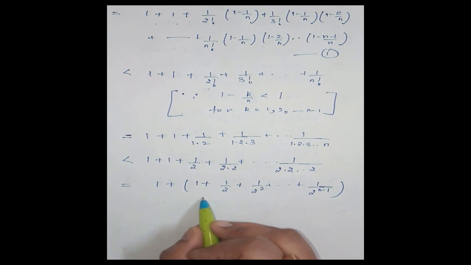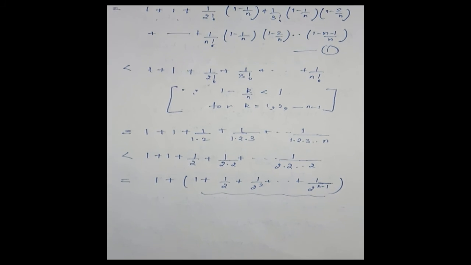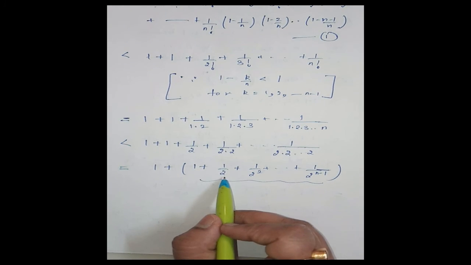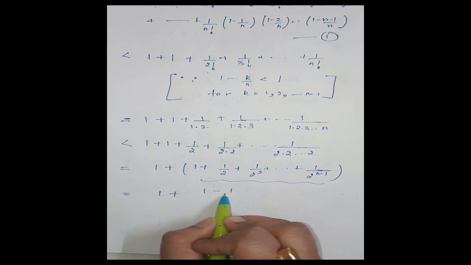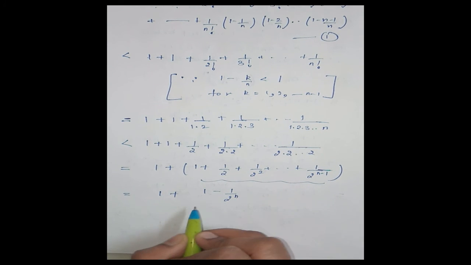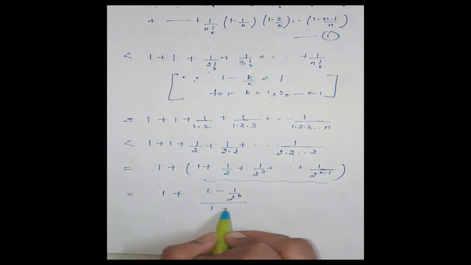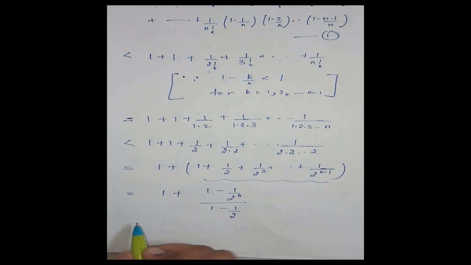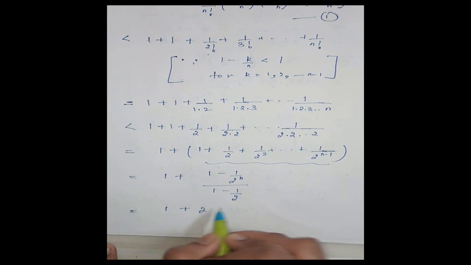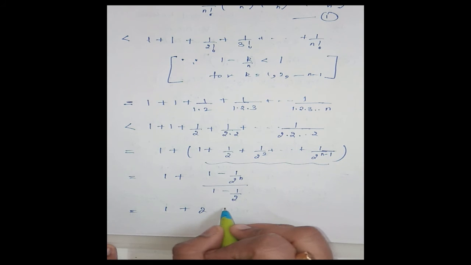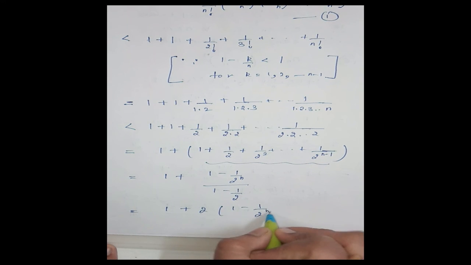Okay, now this is a GP with first term 1 and common ratio 1 by 2. So its sum will be 1 plus 1 minus (1 by 2) power n divided by 1 minus 1 by 2, that is, 1 plus 2 into (1 minus 1 by 2 power n).